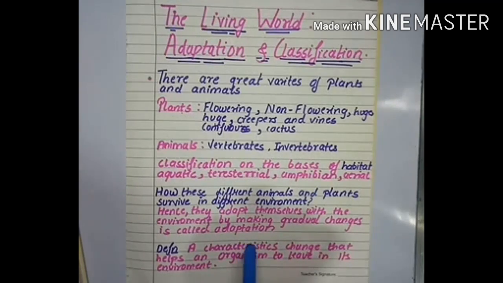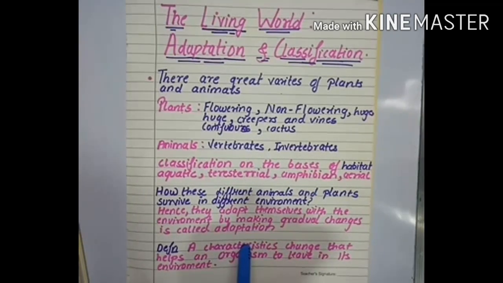So what is adaptation? Adaptation is nothing but they are changing themselves to adapt, to adjust with the environment. These gradual changes are called adaptation. The definition is: a characteristic change that helps an organism to live in its environment.